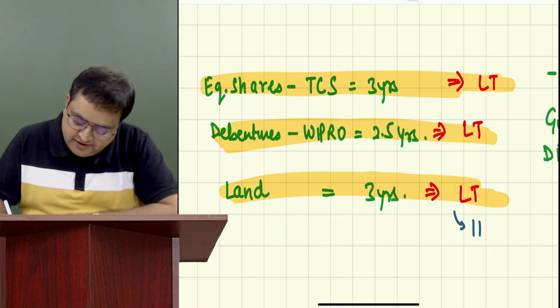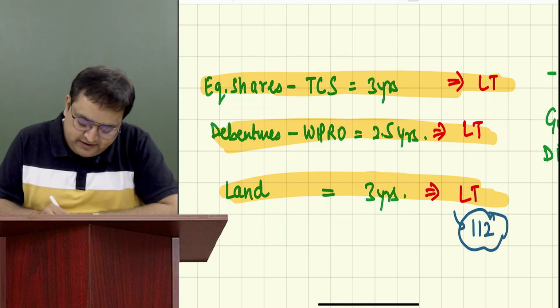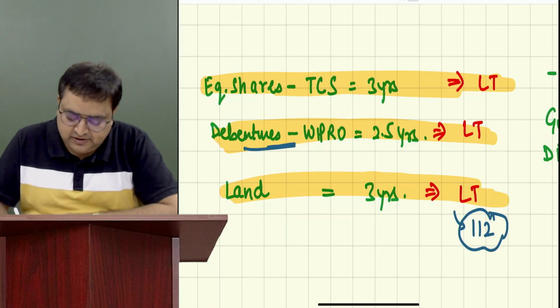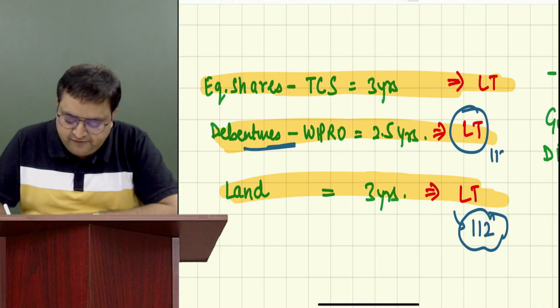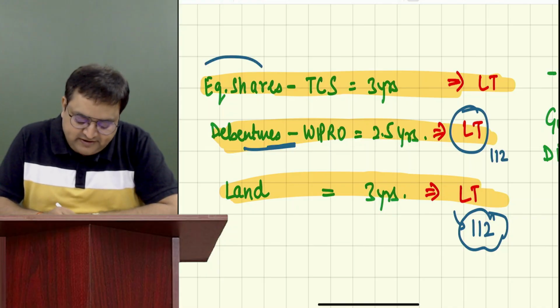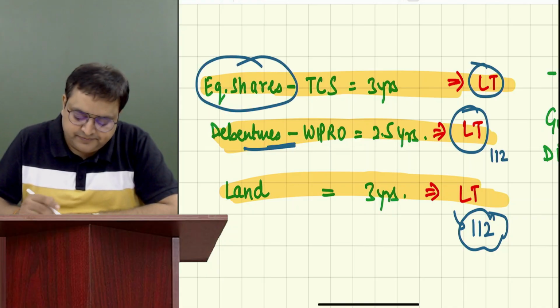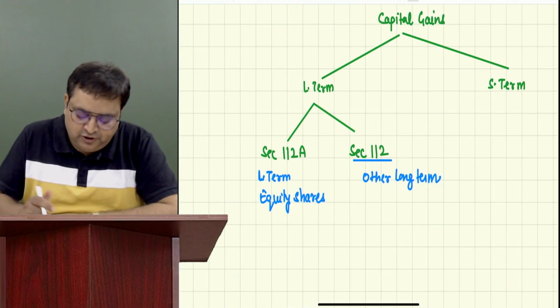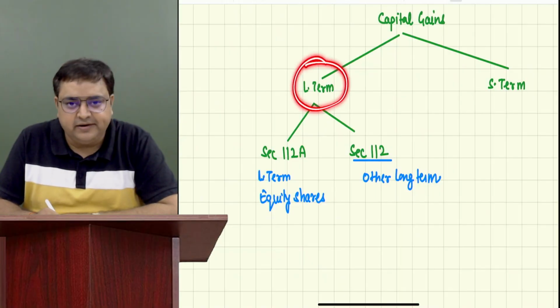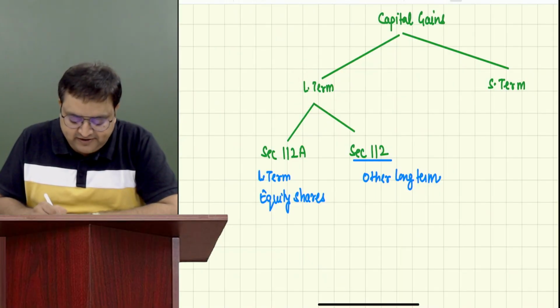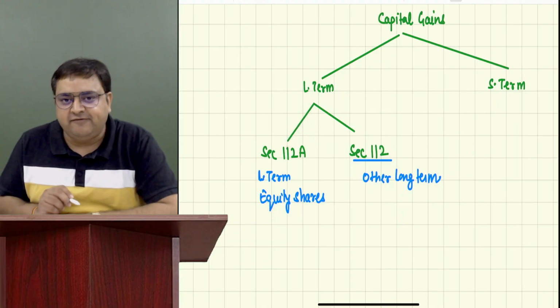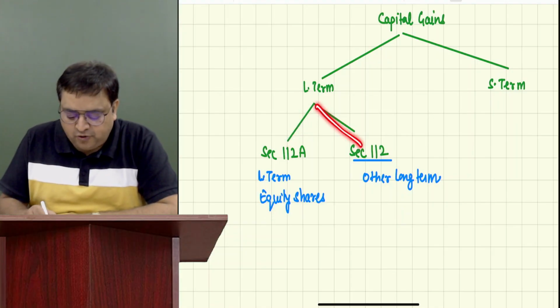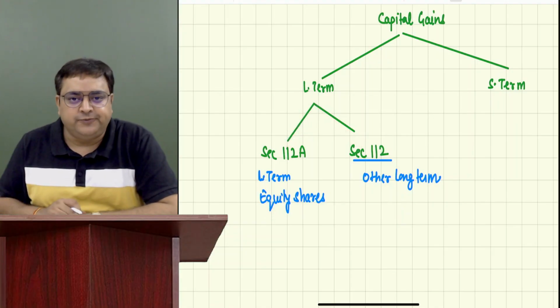Debentures, long term: 112. Equity shares, long term: 112A. Only what you need to do is put long term over here, and whatever is equity shares, make it 112A, and all other long term is 112.